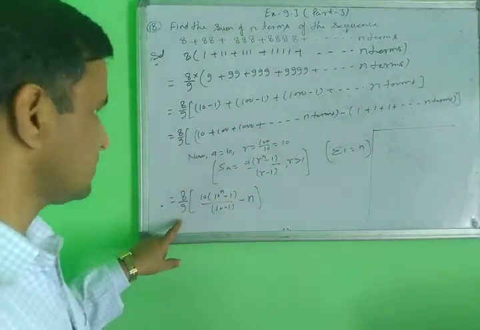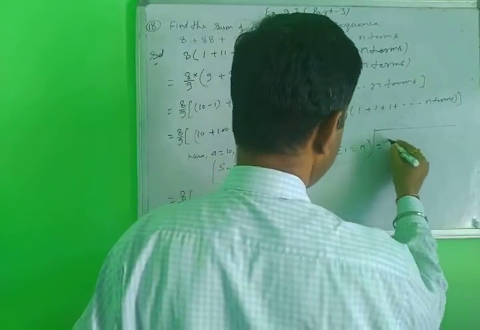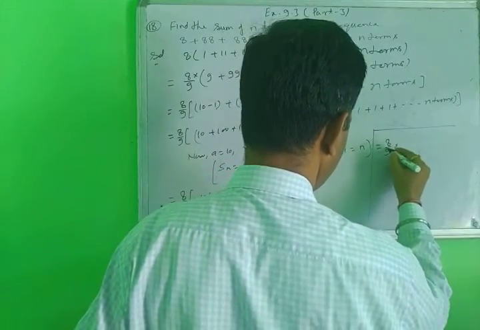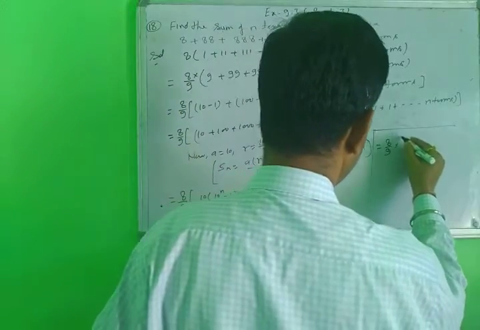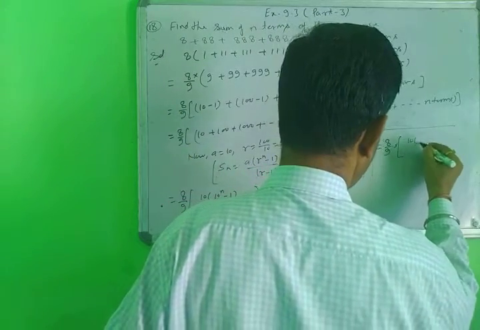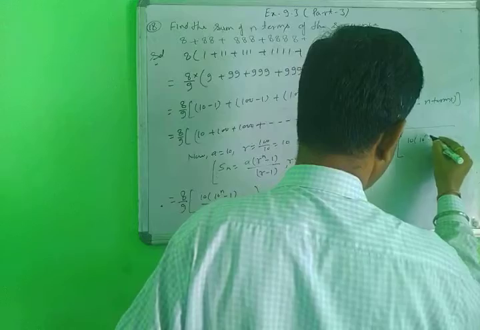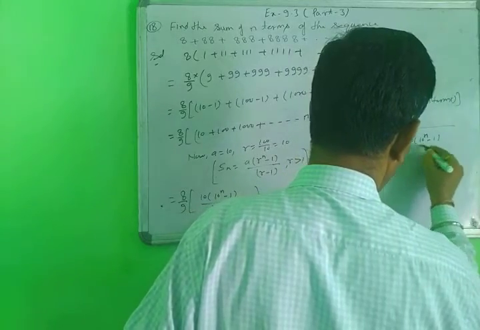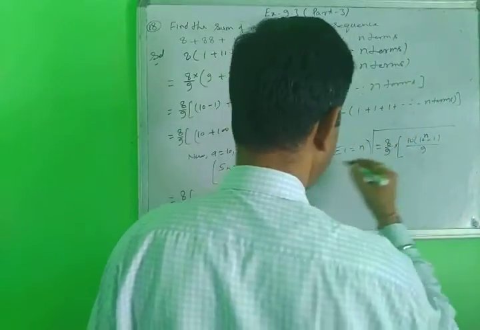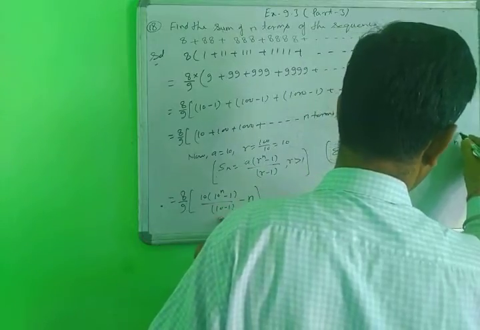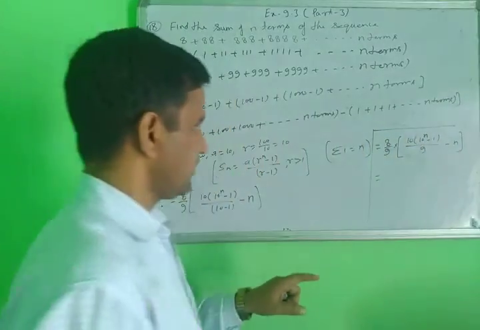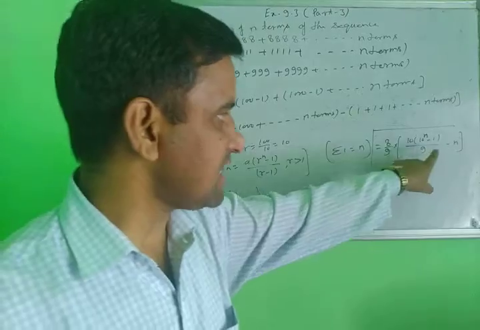After that you will write here, solve it. 8 upon 9, here you write 10 exponent n minus 1 upon 9, or minus n. You solve here, then you multiply inside here.